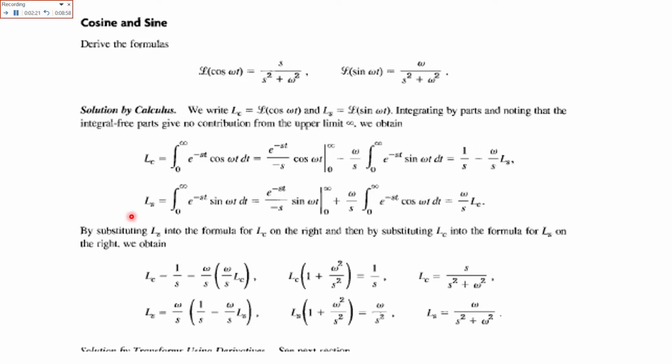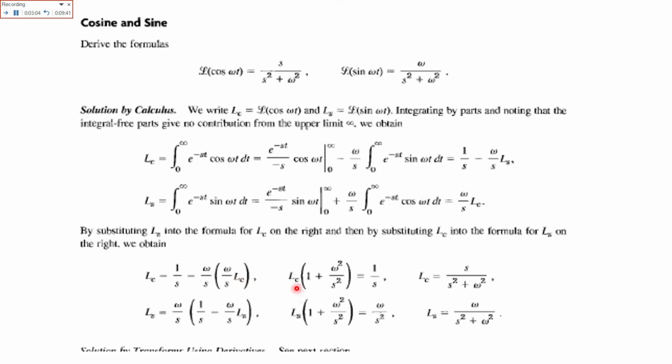Similarly, for Ls, the integral from 0 to infinity of e raised to the power minus st sin omega t dt: keep sin omega t as it is, integrate the other term, e raised to the power minus st over minus s, which becomes positive, and the derivative of sin omega t is omega cos omega t, giving omega over s times Lc. That is why we have written it as Lc. Substituting Ls in these terms, the final formula for Lc is 1 over s minus omega over s times Ls.